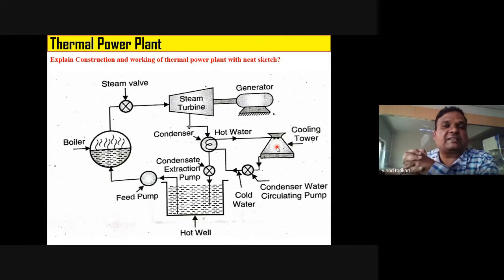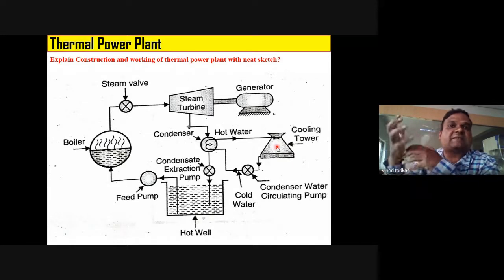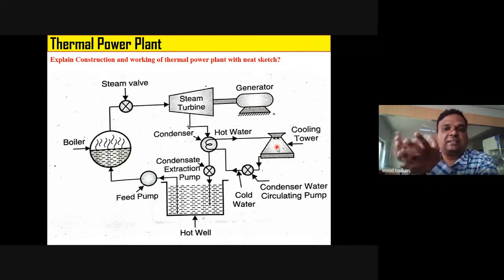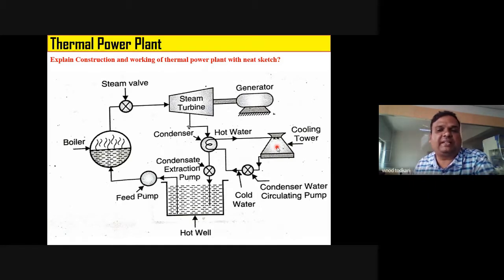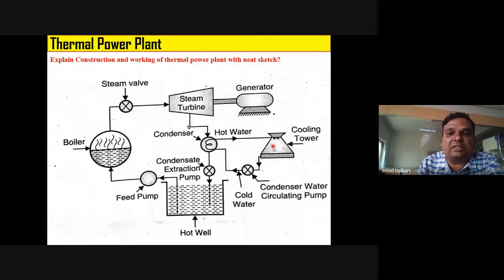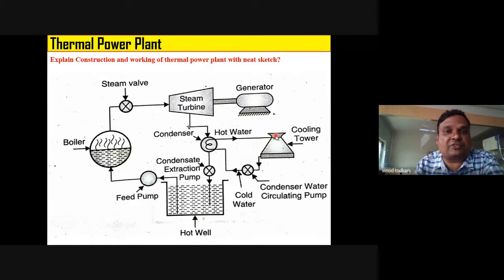राईट. कॉम्पॅक्ट हीट एक्सचेंजर्स आपण डिझाईन करतो, म्हणजे आपण काय करतो, कमीत कमी व्हॉल्यूम मध्ये जास्तीत जास्त सरफेस एरियाची सिस्टीम कशी डिझाईन करता येईल. दोज हीट एक्सचेंजर्स आर कॉल्ड एज कॉम्पॅक्ट हीट एक्सचेंजर्स. ओके, एनीवे, व्हॉट आय मीन टू से, व्हाय वॉटर इज स्प्रेड ओव्हर हियर, सो दॅट more surface area of water will come in contact with air, right, due to which there will be more heat exchange and water will get cooled down at a faster pace, right. Convective transfer coefficient will be higher, that's why this Q convection, heat transfer by convection, will be very higher.